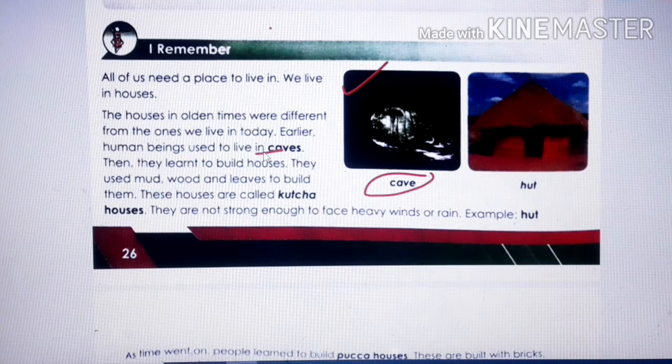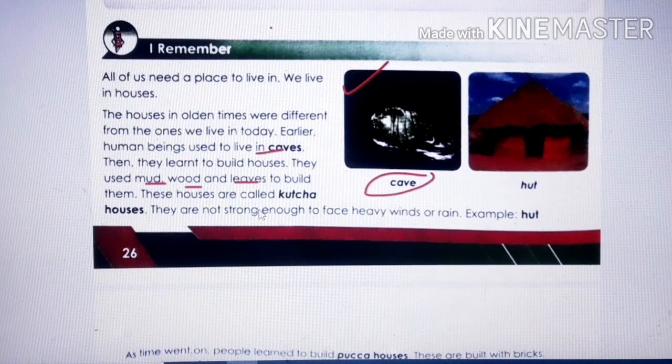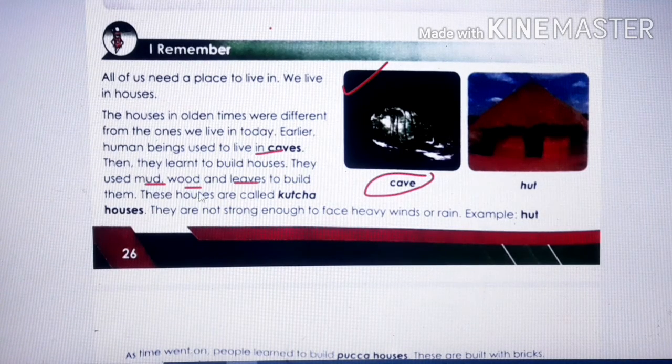Then children, slowly they learned how to build houses. They used mud, wood and leaves to build them. So they learned how to make houses. For this, children, what did they use? They used mud, wood and leaves. These houses are called kacha houses. What is it called? It is called kacha houses. The houses which are made of mud, wood, leaves are called kacha houses.